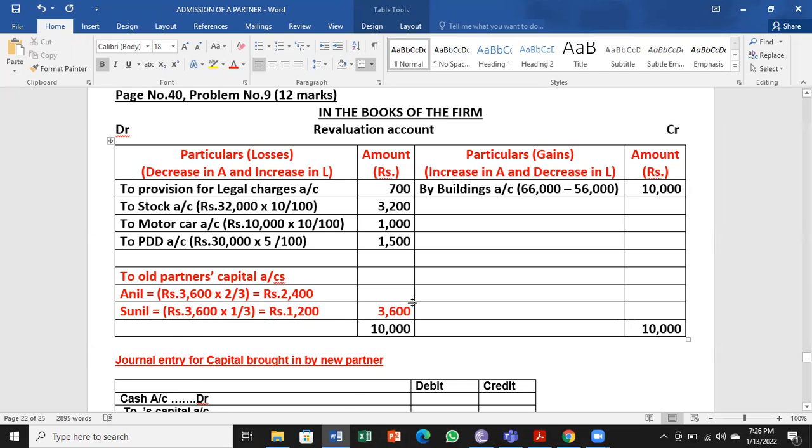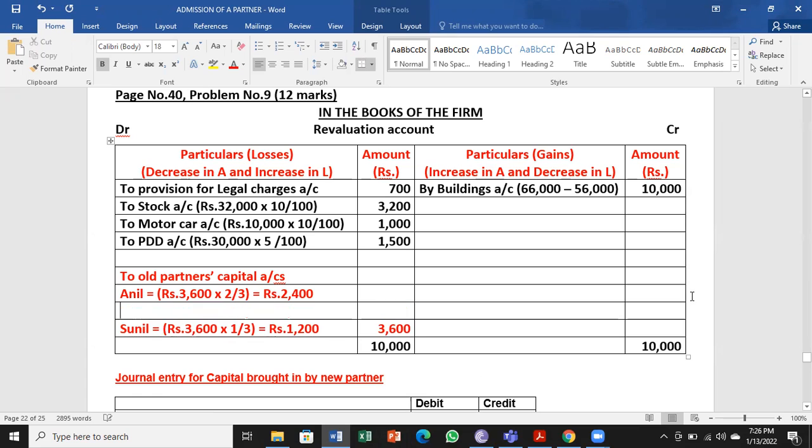So this is basically revaluation profit because credit is more, and we have got it by balancing the account. So this is the first thing we have to be very careful about, double check before we proceed further.